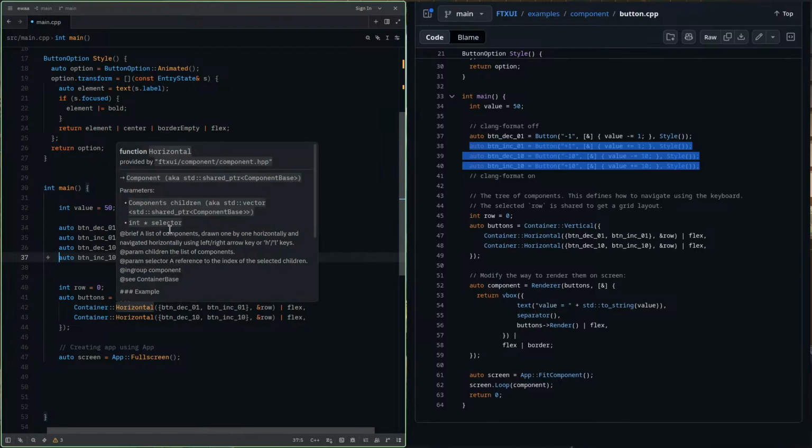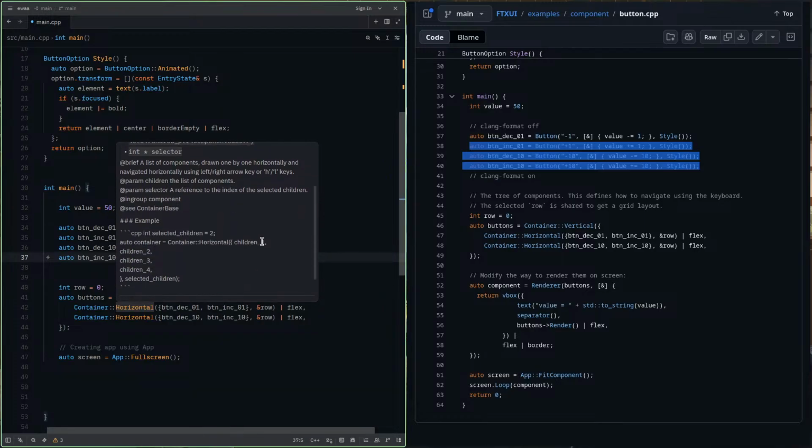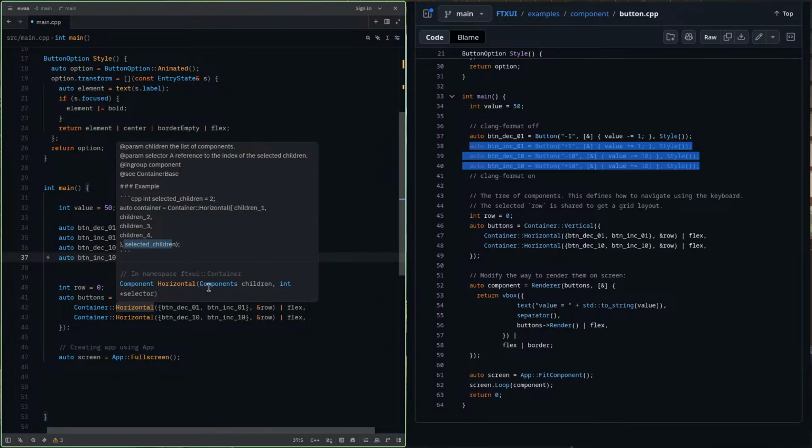But in the horizontal function, we have parameters like components, and one is selector. And selector refers to the index of the selected children. Okay. You see this thing, children 1, 2, 3, and we have another thing as selected children. Int selected children is equal to 2, and we pass it like this.